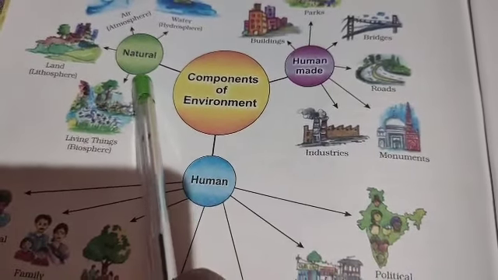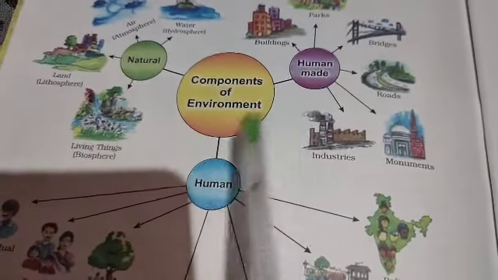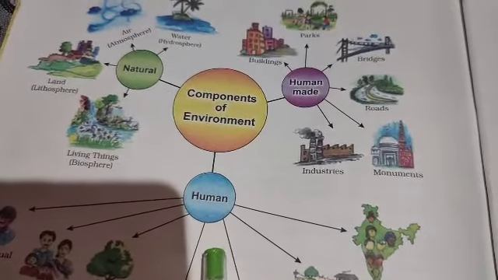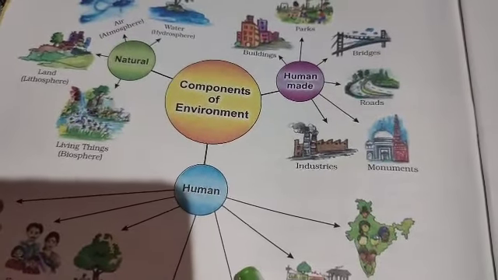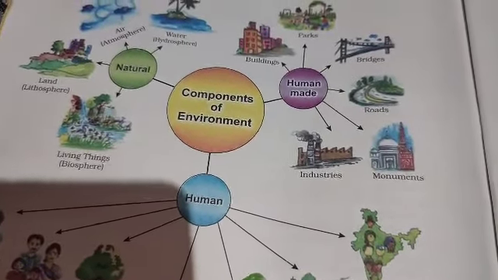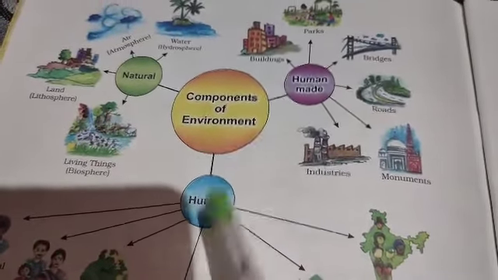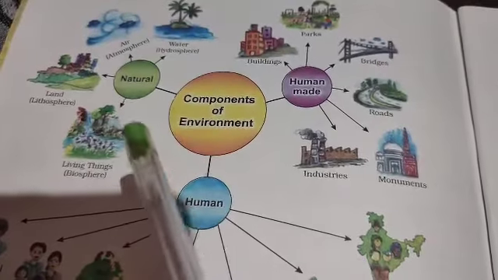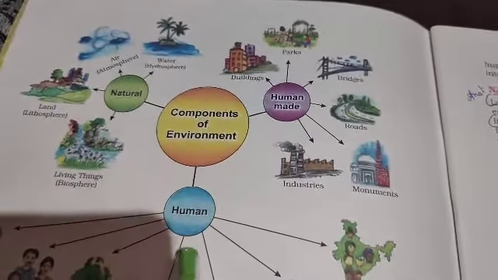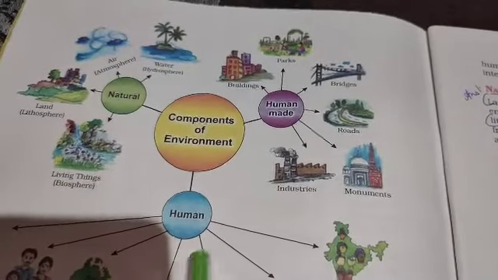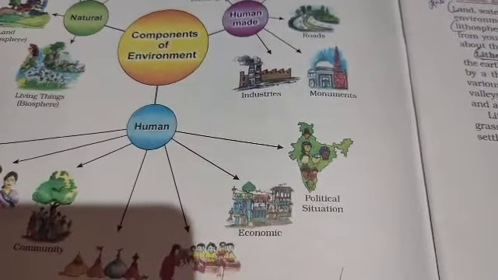Here there are natural components, human-made components, and humans. These three factors together form the environment. Natural, human-made, and human, they together form an environment.